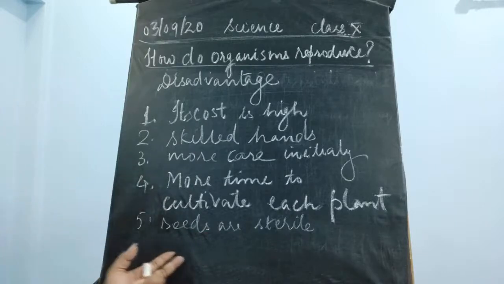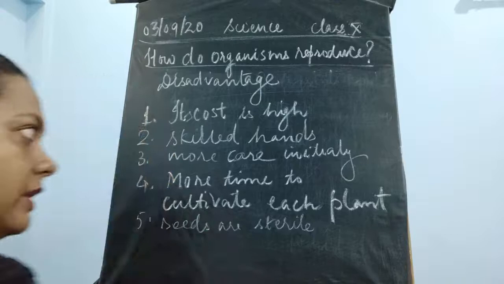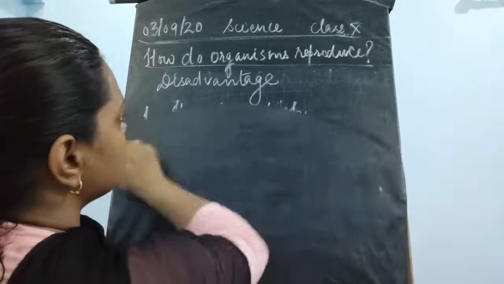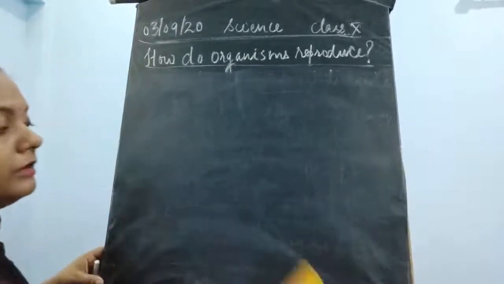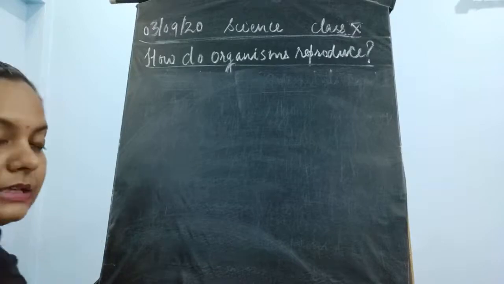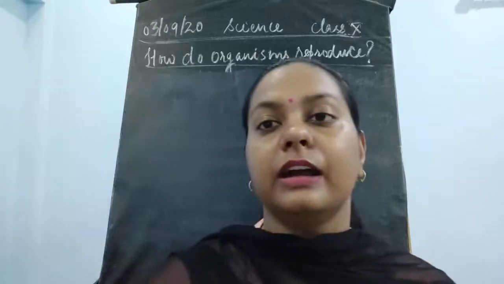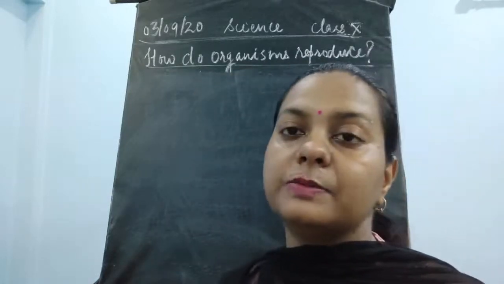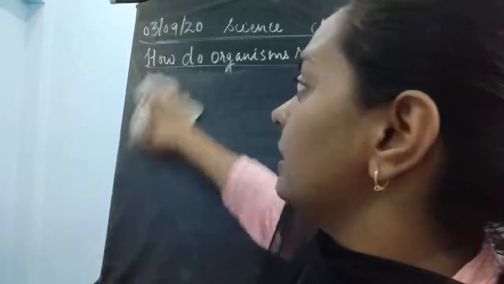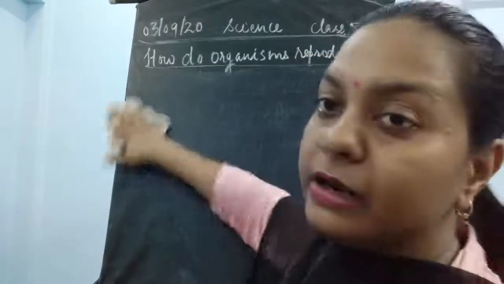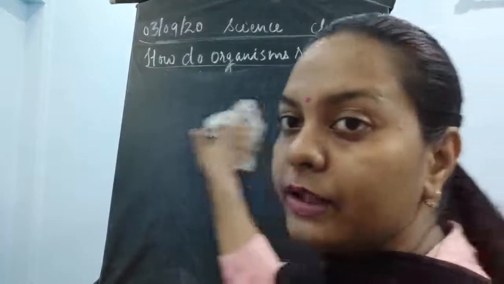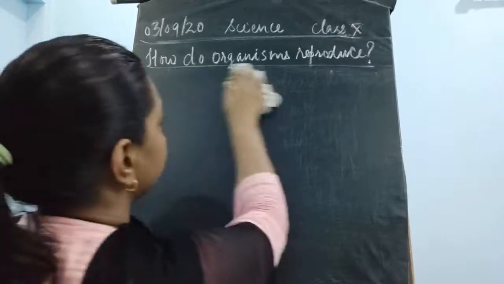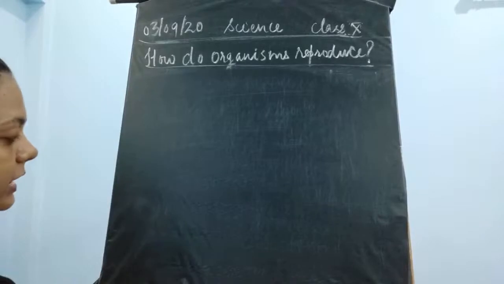Okay, so these could be some of the advantages and disadvantages regarding vegetative propagation. I have taken up all the advantages and disadvantages at the same time. I have not differentiated the advantages and disadvantages of cutting, layering and grafting separately. I have taken them all together. So if a question comes regarding the difference between the vegetative propagation methods, you could write down the advantage of cutting, layering and grafting.